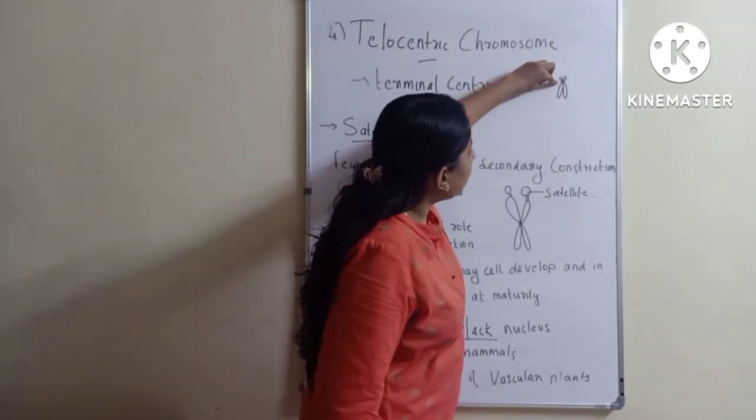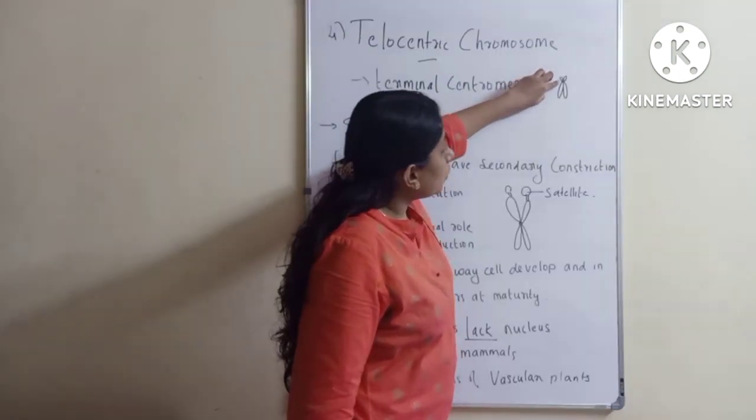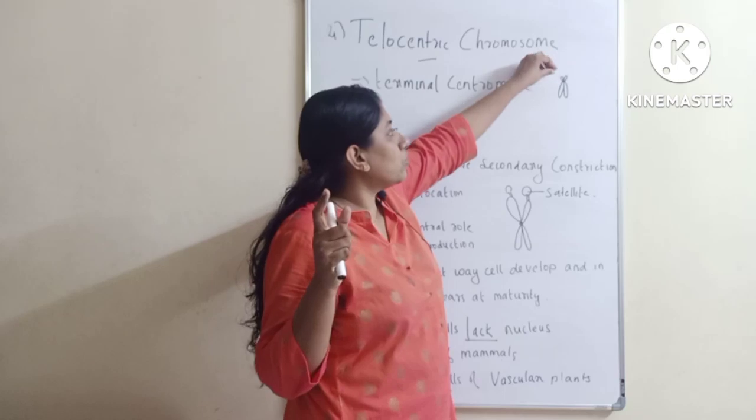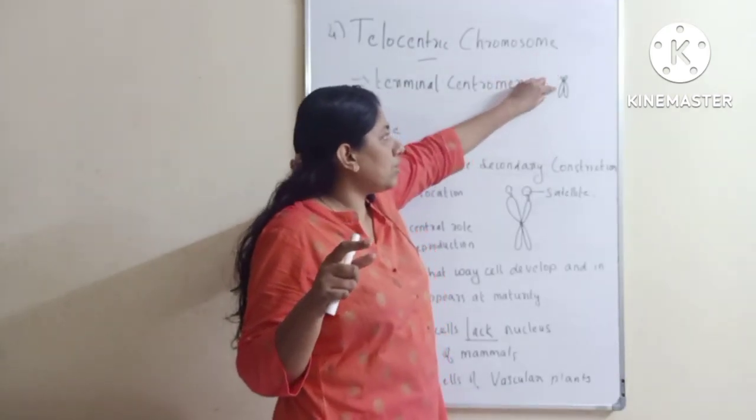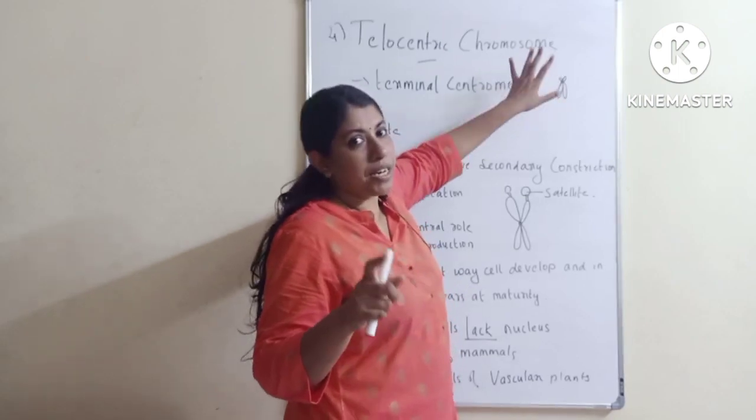So in telocentric chromosome, the centromere is located almost near to the terminal. Terminal means to the one end. So you can see that this arm is very, very short and this is very long. So you remember it in this way. The centromere is located at the terminal, that is the end.